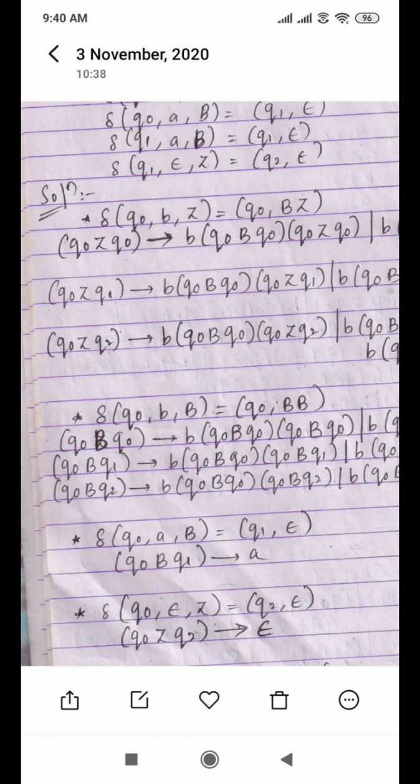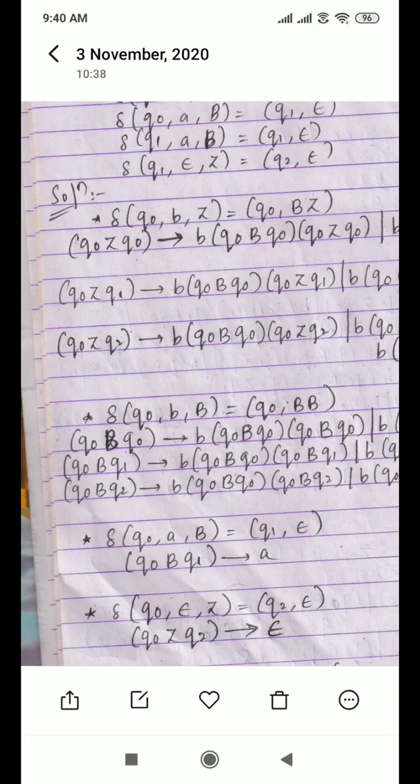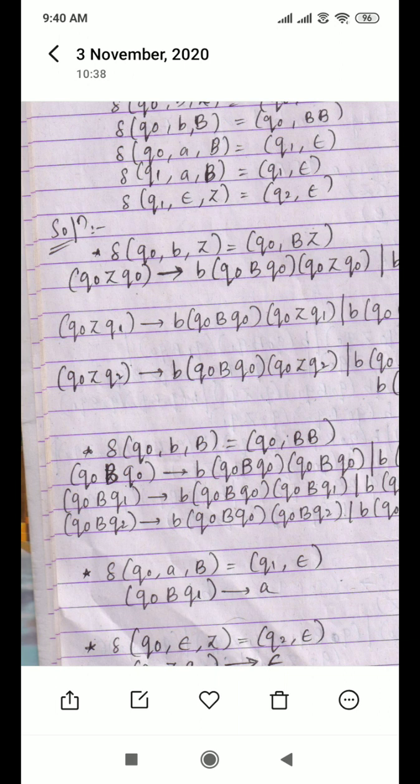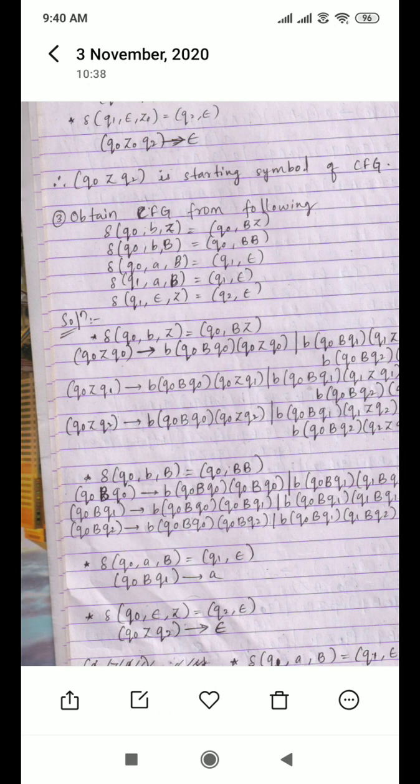Next, one more you are having: Q1 AB, Q1 AB. How can you write it? Q1 B Q1 implies A. Like this you are writing. Next, these three transitions you are converting into this form. Next, the remaining ones, how can you convert them?